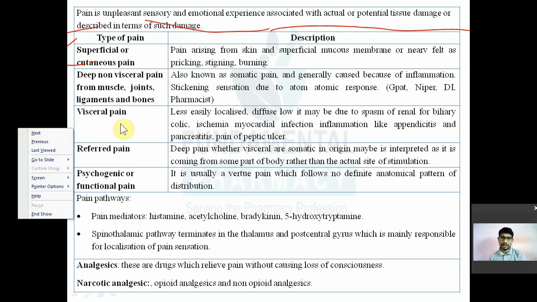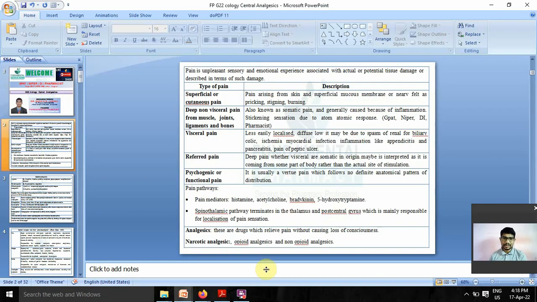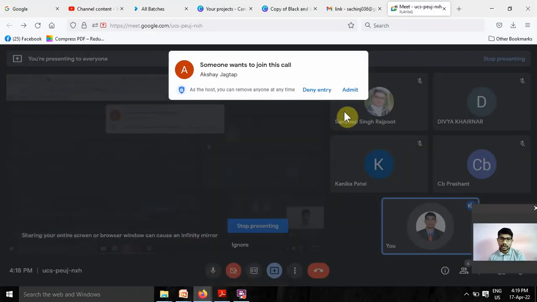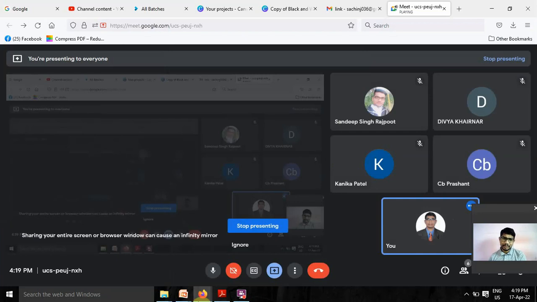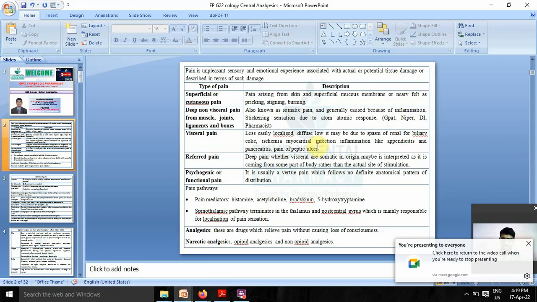So if pain is arising from skin or mucous membrane, that is known as cutaneous pain or superficial pain. It may be experienced in different ways. That pain may be felt as a pricking sensation, stinging sensation, or burning sensation.